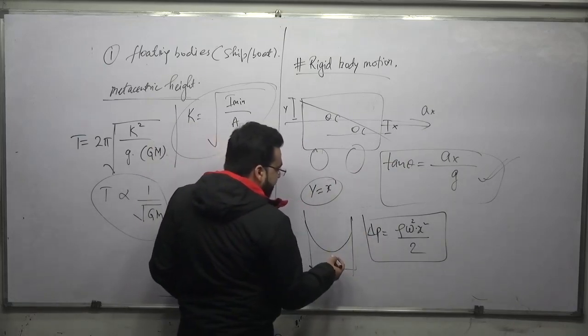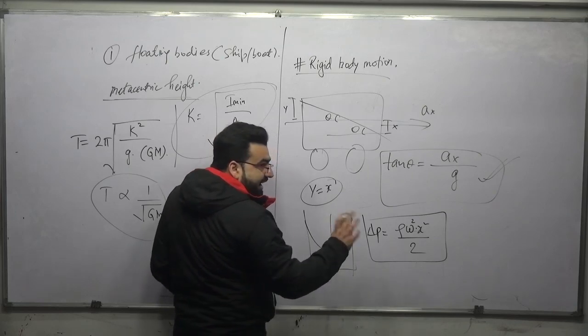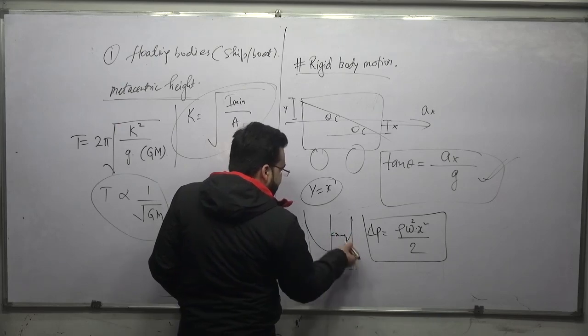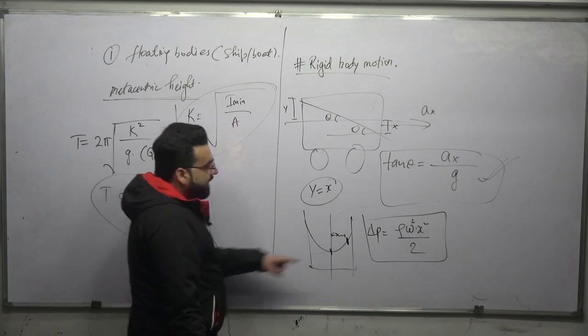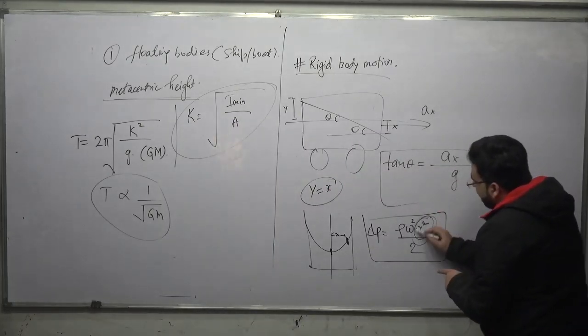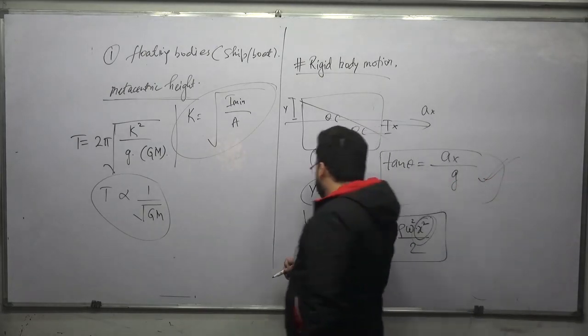Okay, what is this delta P? Delta P is the difference in pressure between any two points which are x distance separated. For example, this is the x distance separated, so pressure at this point minus pressure at this point will be equal to this thing. So you know that it is showing a parabolic curve. Below it is x square here. X square means it is showing you a parabolic curve. So that is how we calculate also.